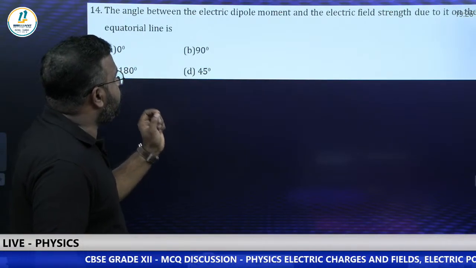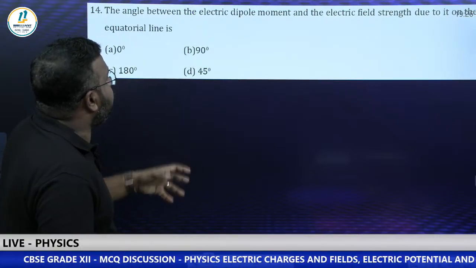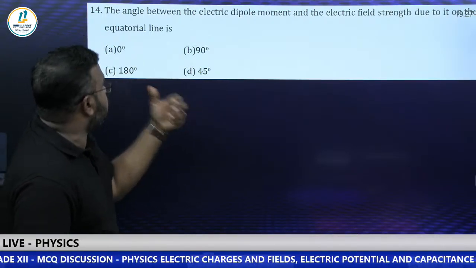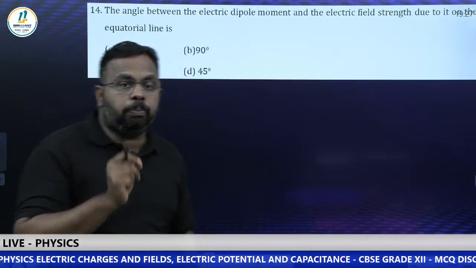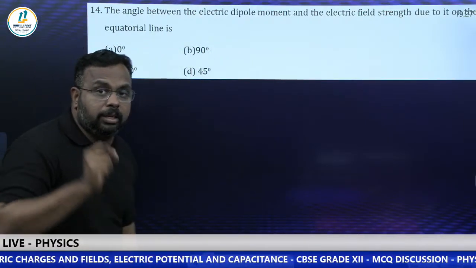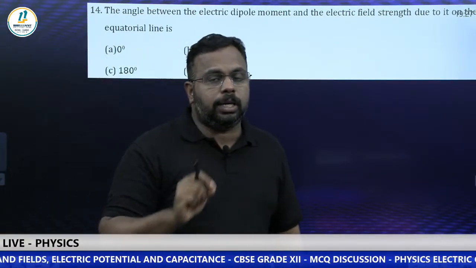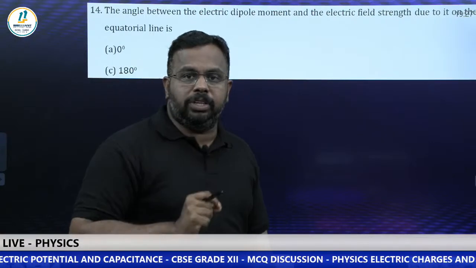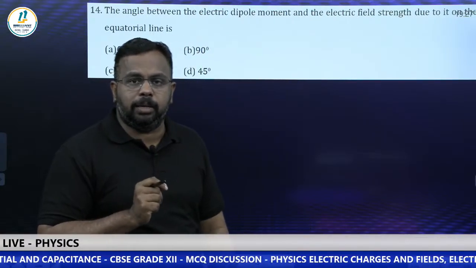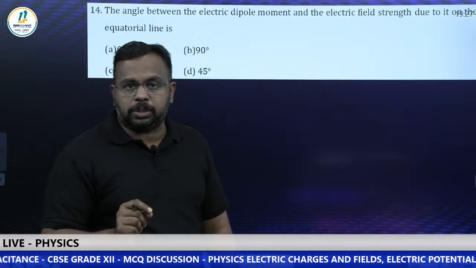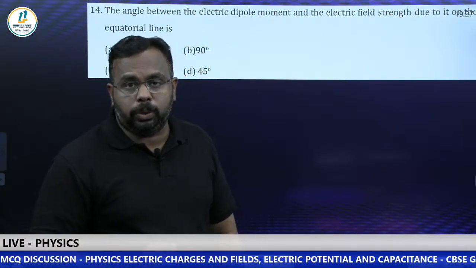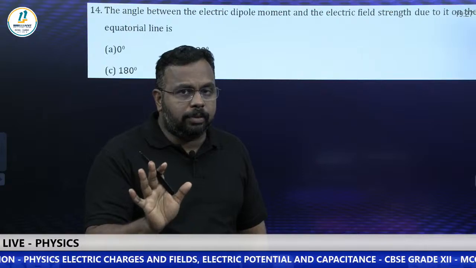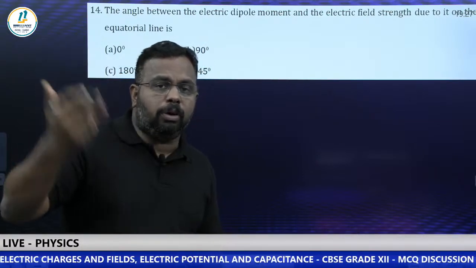The angle between electric dipole moment and the electric field strength due to it on the equatorial line is... again a direct question. Dipole moment and electric field on the equatorial line. You know that there are two important derivations for electric field due to a dipole. Remember, what is the first one? It is at a point on the axial line. The other one is at a point on the equatorial line. I'm not going to the derivation now, but at least try to recall the formula.